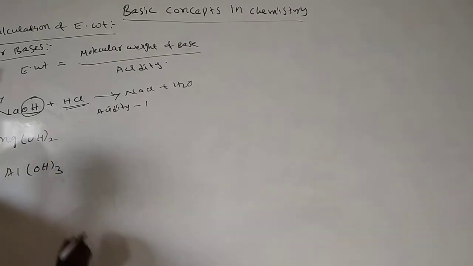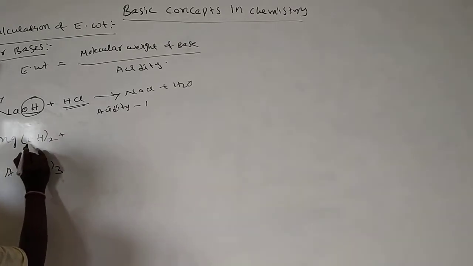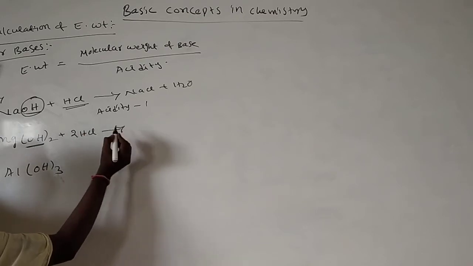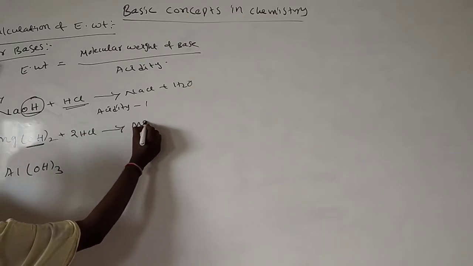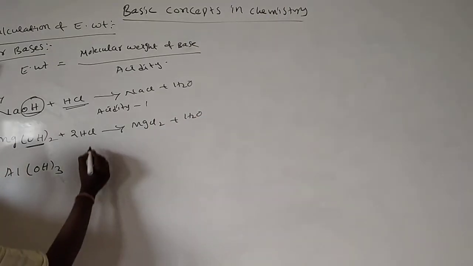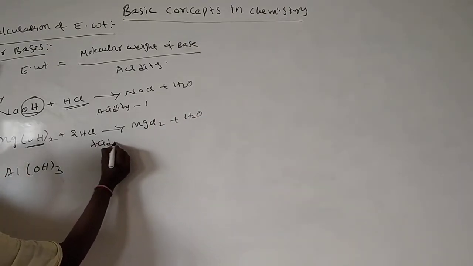In magnesium hydroxide, 2 OH groups are there, so we require 2 moles of hydrochloric acid, forming magnesium chloride plus water. That means acidity is 2.